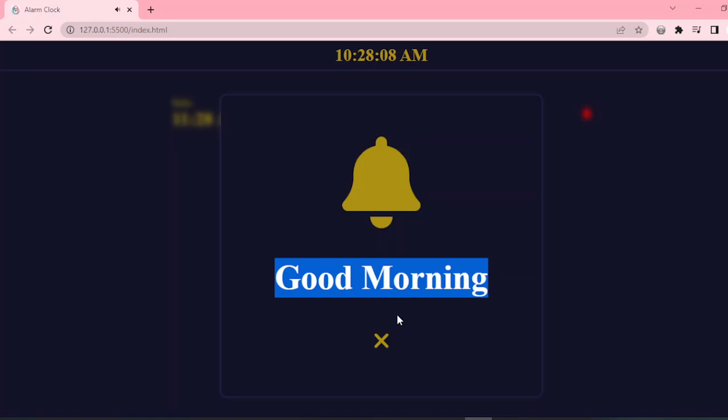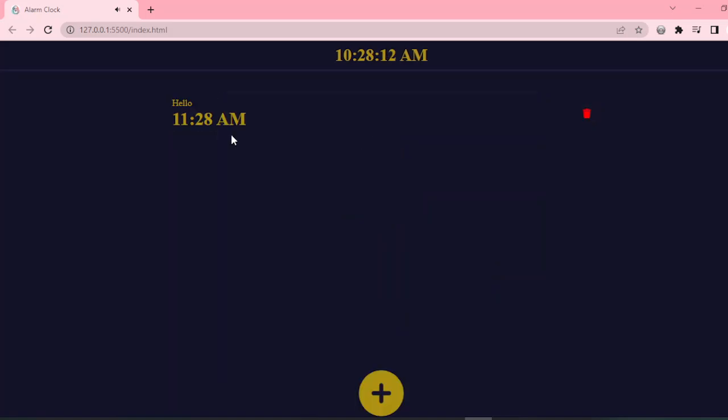By clicking on the cross button, we can close the alarm and it will be deleted from the list when it is over. We can also delete it manually by clicking the delete icon button. Here is everything.